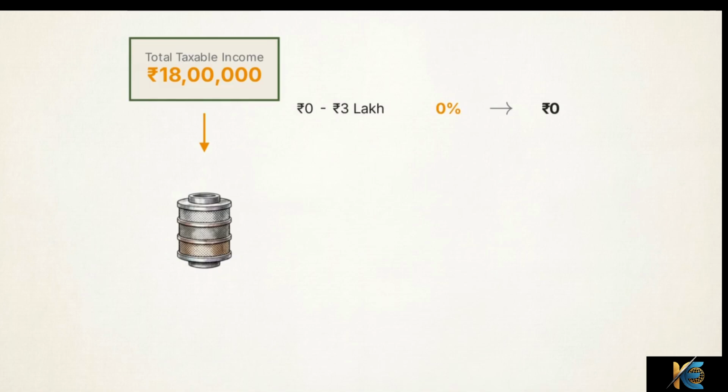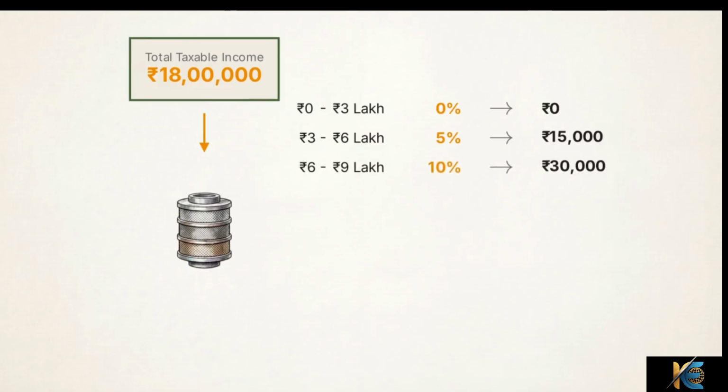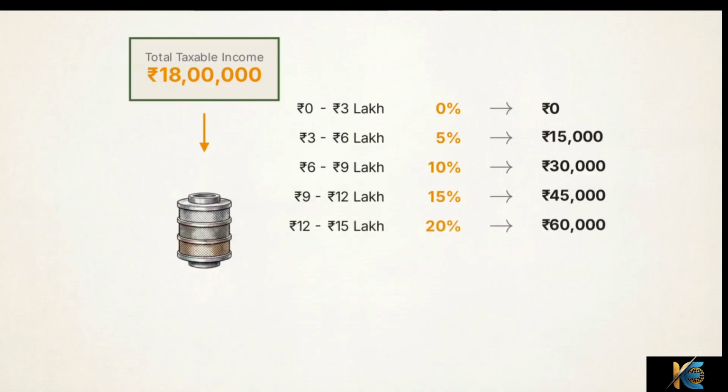The first 3 lakhs of his income are taxed at 0%. The next 3 lakhs, from 3 to 6, are taxed at 5%, which equals 15,000 rupees. The slab from 6 to 9 lakhs is taxed at 10%, adding 30,000 rupees to the bill. Continuing up the tiers, 9 to 12 lakhs adds 45,000 at 15%, and 12 to 15 lakhs adds 60,000 at 20%.